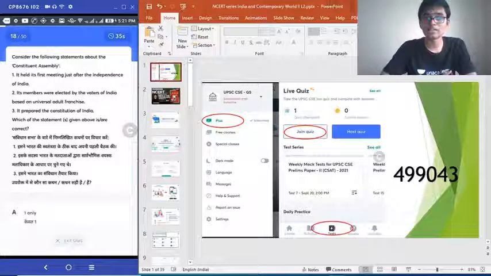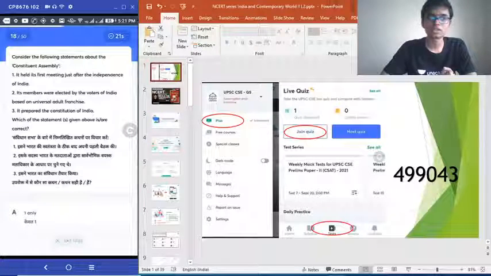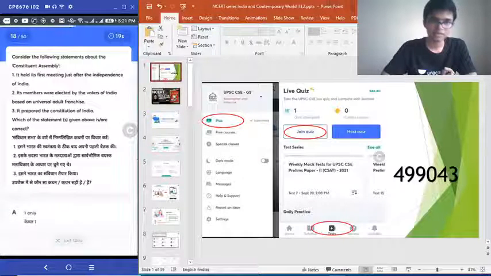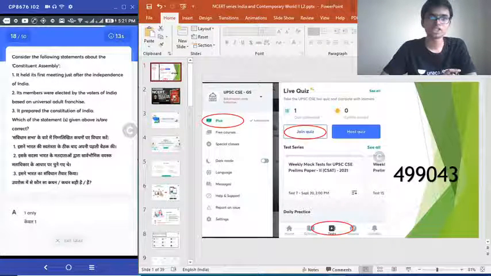Consider the following statements about Constituent Assembly. 1. It held its first meeting just after the independence of India. 2. Its members were elected by the voters of India based on universal adult franchise. 3. It prepared the Constitution of India. Which of the statements given above is or are correct? Alright, regarding Constituent Assembly, tell me the correct answer.